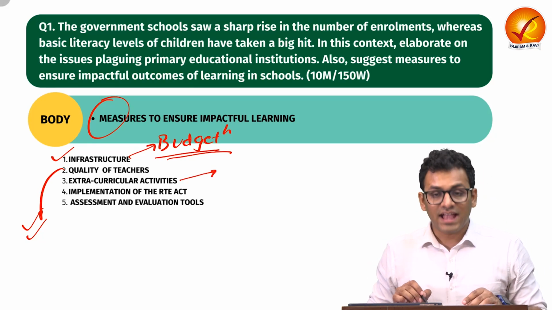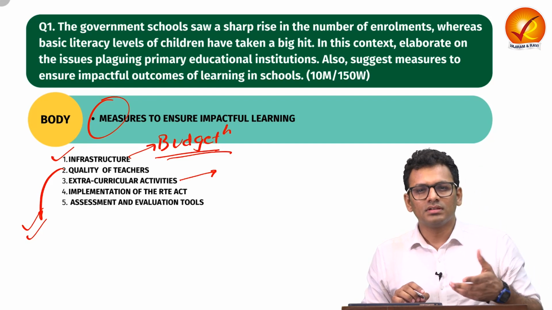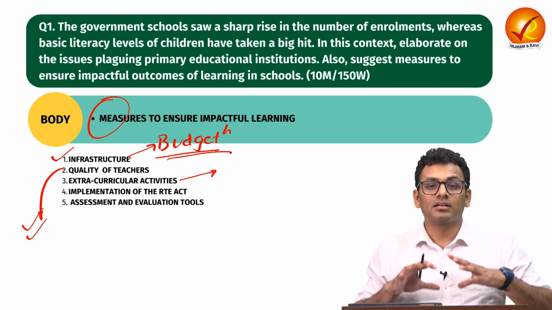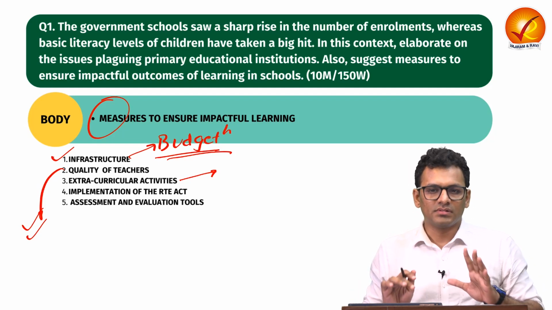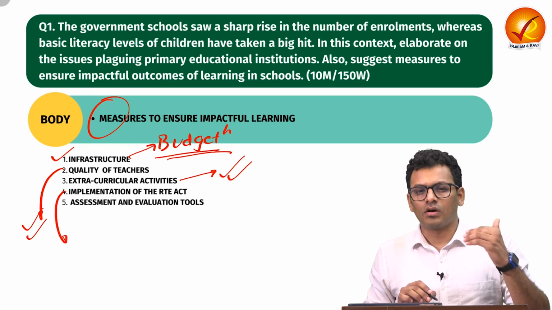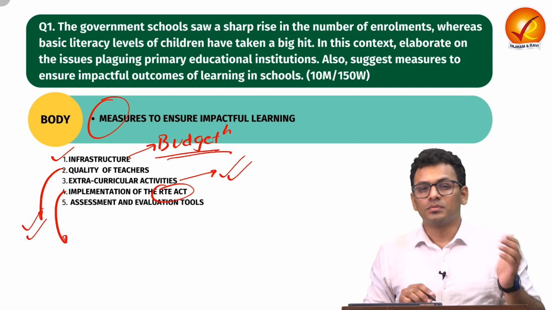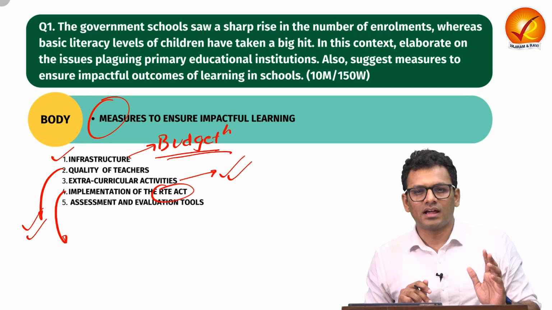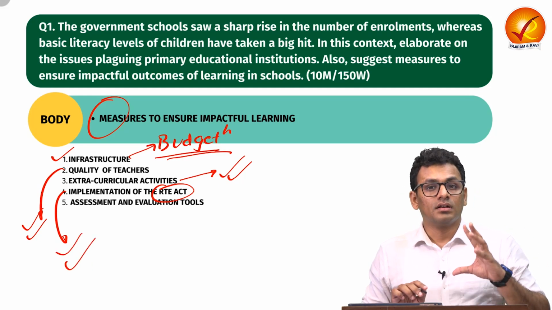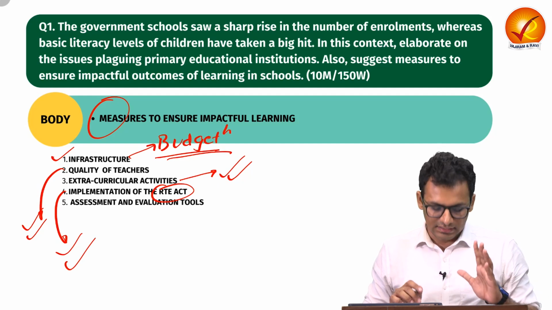Apart from that, extracurricular activities should also be ensured in the school. They must be encouraged so that students have a certain kind of learning investment in the primary education unit. Apart from that, there are various clauses of the Right to Education Act, like teacher pupil ratio, which are violated most of the time by both government and private schools. So certain specific provisions should be implemented mandatorily.